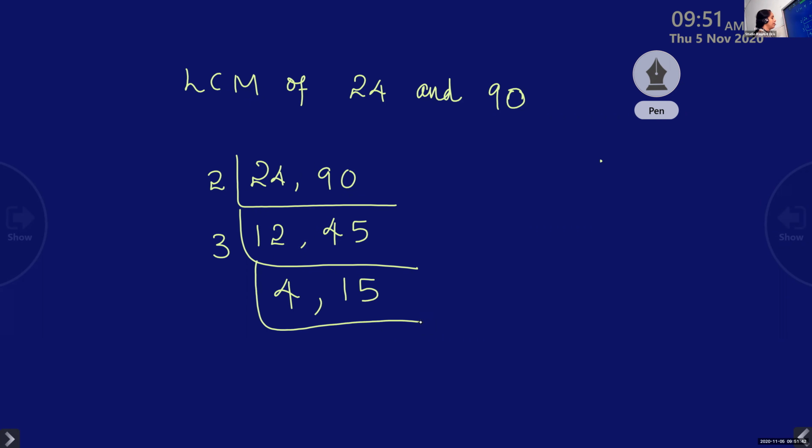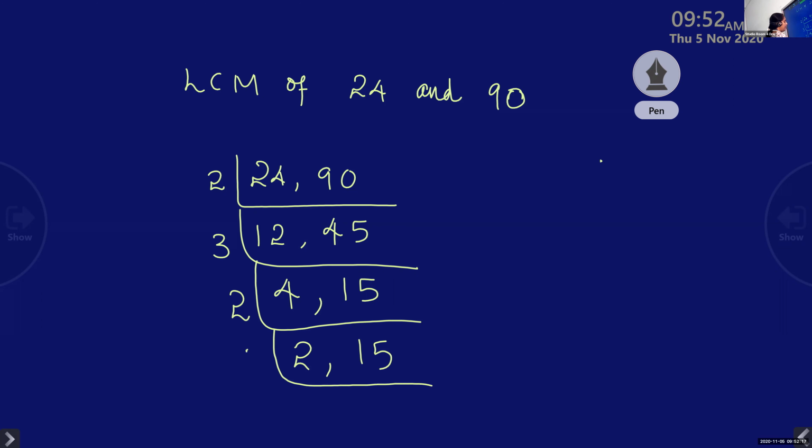Again, is any common number there? No, ma'am. Now what we'll do is divide by 2 first. Then you'll get 2 and 15. Bring down this 15 like that itself.